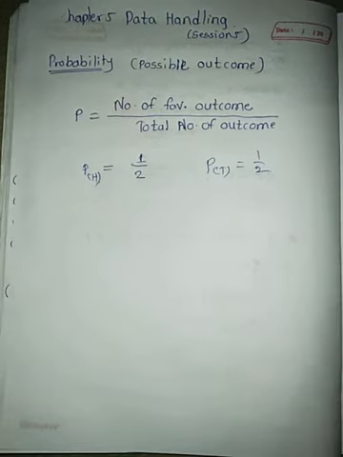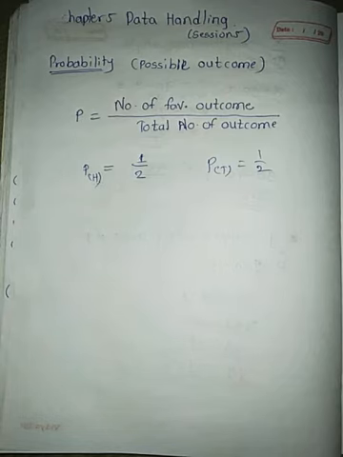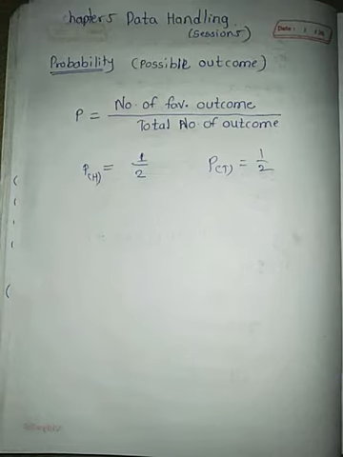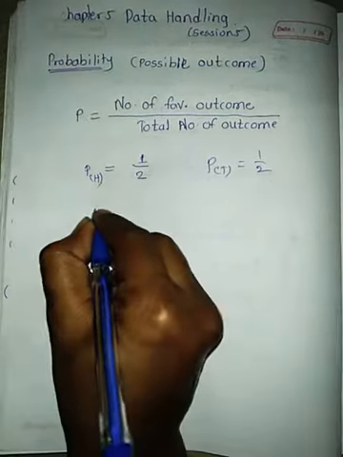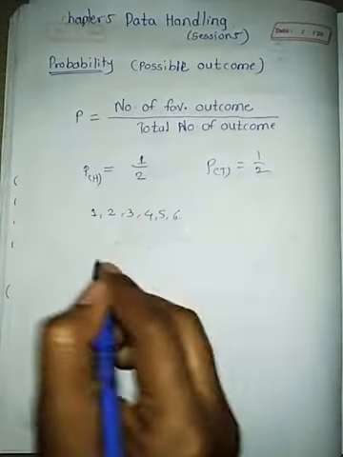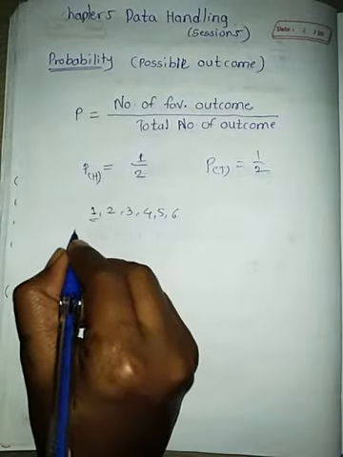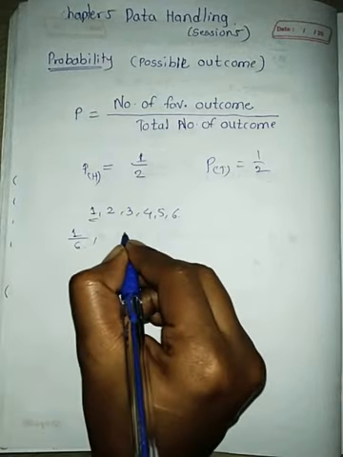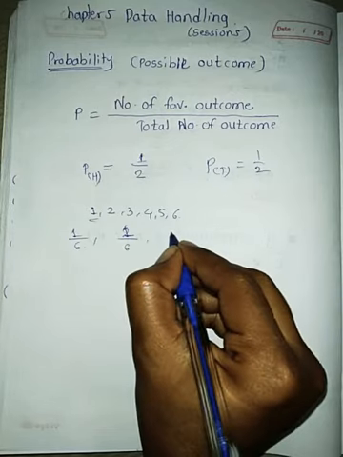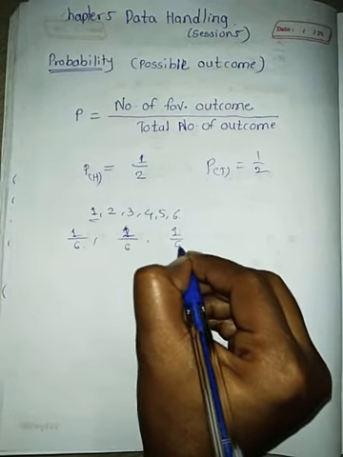Suppose a dice, which we use for the snake and ladder game. On that, 6 numbers are there: 1 2 3 4 5 6. Then the probability of getting 1 is 1 divided by 6. Probability of getting 2 is 1 divided by 6. And probability of getting 3 is 1 divided by 6 also.